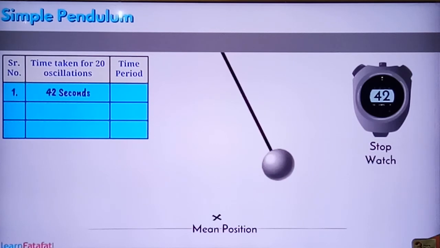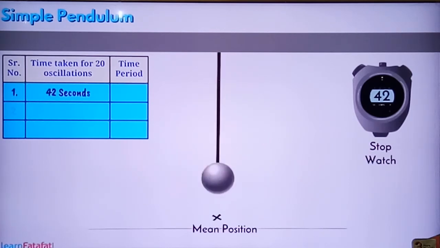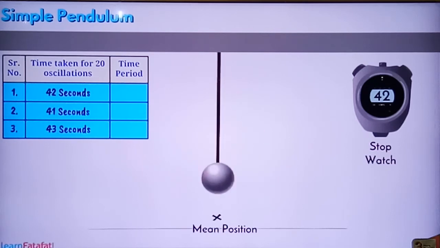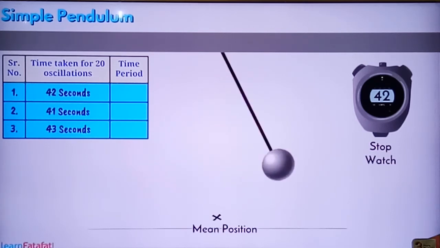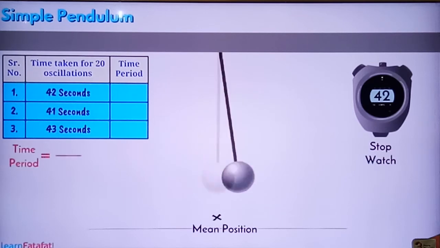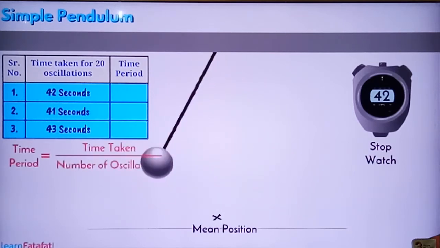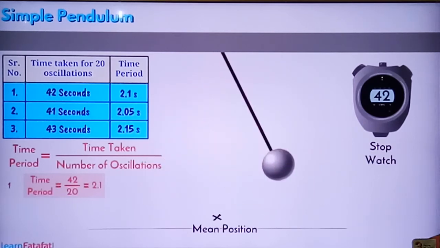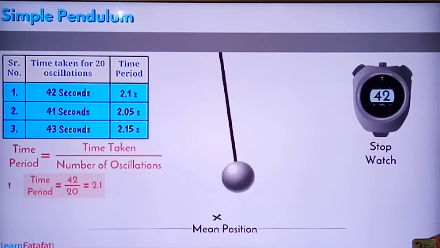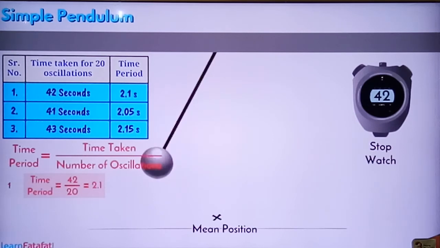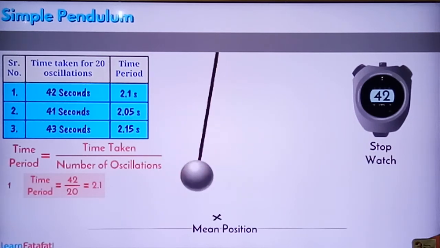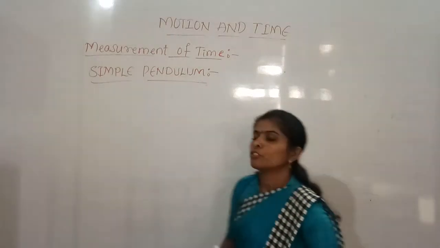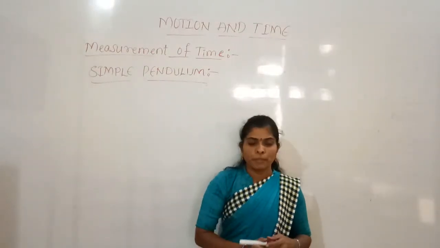The time taken for 20 oscillations is 42 seconds. The second time it may be 41 or 43, likewise. So slight variations will be there. The time period is calculated by time taken divided by number of oscillations. So the first readings came like this. There are slight changes, not much. This is how we can demonstrate the simple pendulum to find the time period.